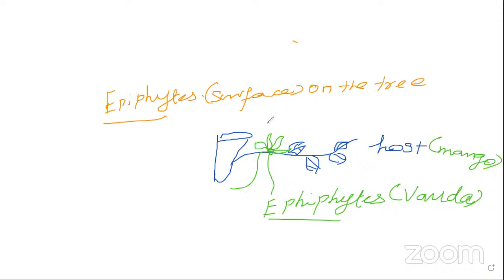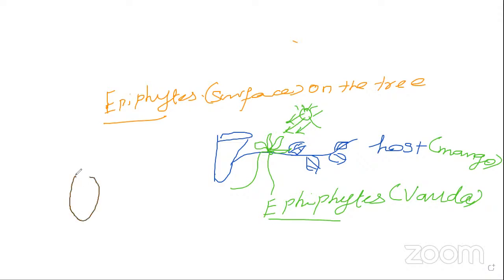Already you know there is the sun. The light, the rays, pass directly onto it, so they will get the light, but at the same time they will not get the water. See the plant structure, how it looks.